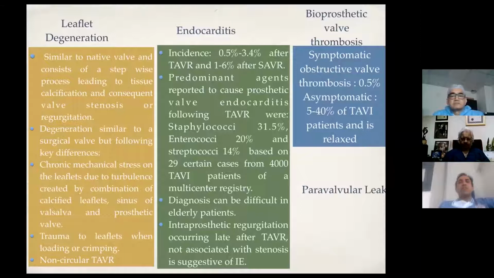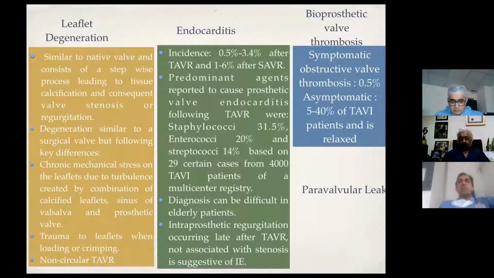In a study of 4,000 TAVI patients, 29 developed infective endocarditis, and the most common organisms were staph, enterococci, and streptococci. The problem is when elderly patients develop endocarditis, the clinical findings are not very typical and sometimes it can be missed. But if a patient on follow-up develops a new valvular regurgitation, there is a high chance that this patient is having infective endocarditis.